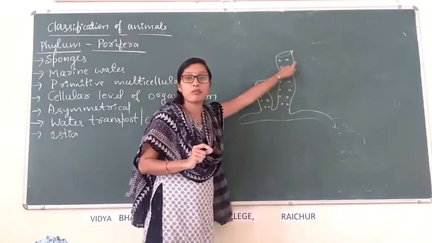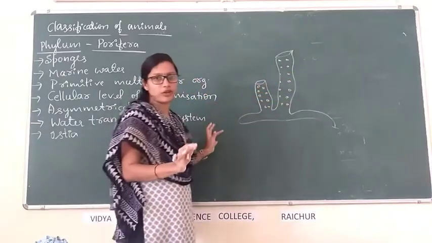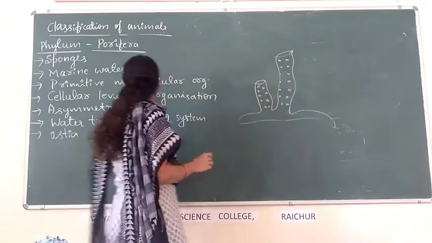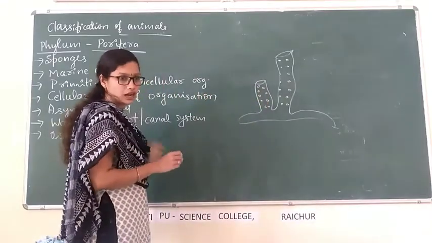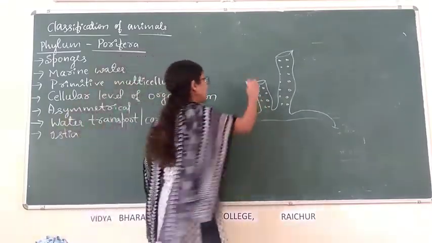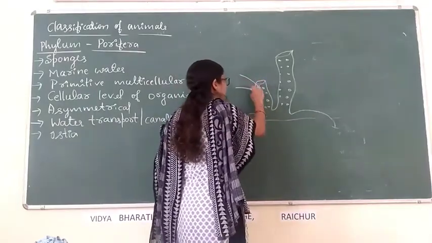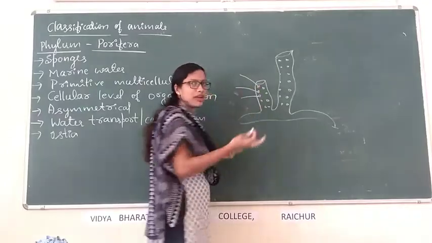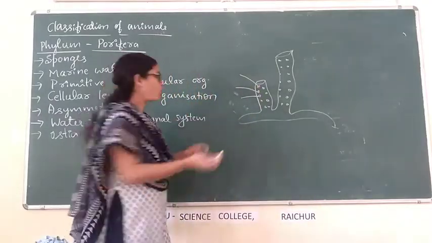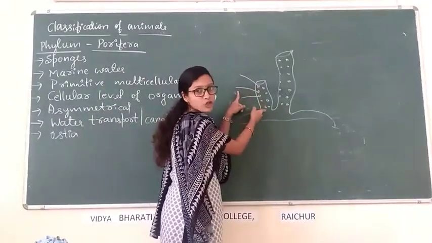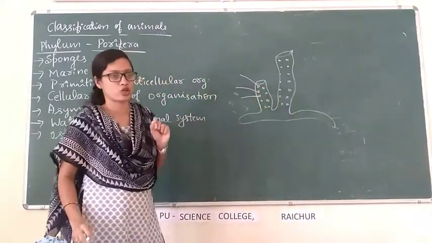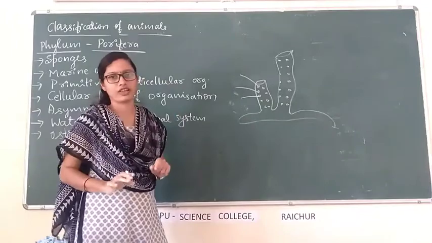Like this, many pores are present throughout their body. These pores are called ostia. Through the ostia, water enters the body. They are present in marine water. Water enters the body of the sponges through the ostia, the minute pores present on their body surface.